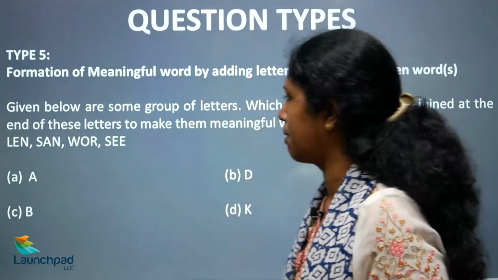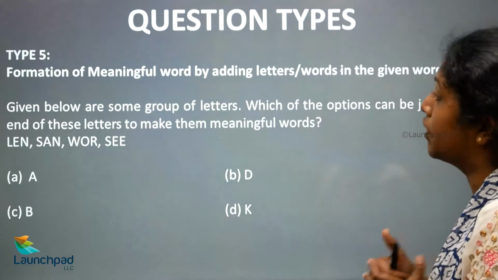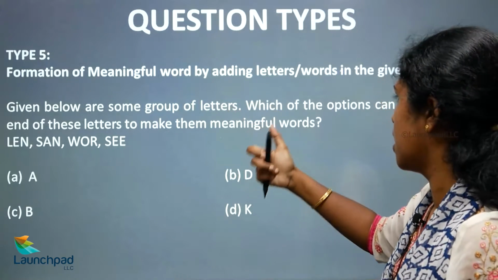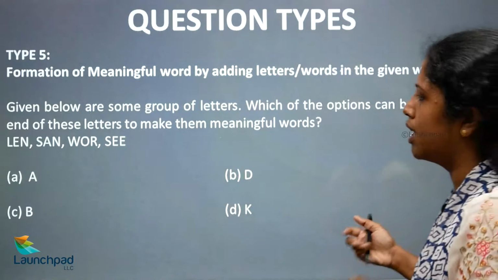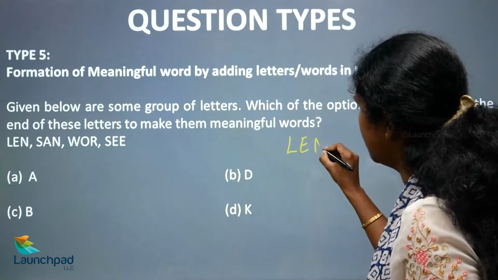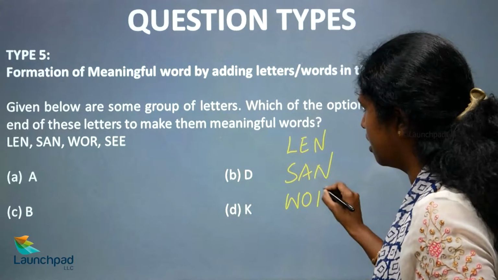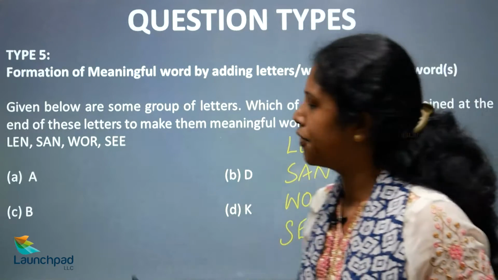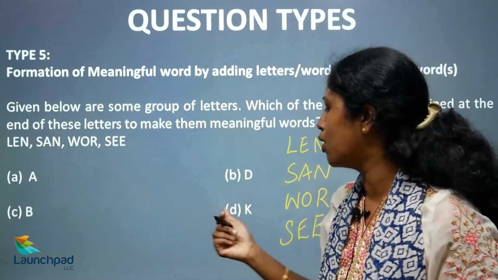Now let's move on to the next type: formation of meaningful words by adding letters or words to the given words. Given below are some groups of letters. Which of the options can be joined at the end of these letters to make them meaningful words? You have L-E-N, S-A-N, W-O-R and S-E-E. Now we have to try adding a suffix from the given options: the letter A, D, B, and K.